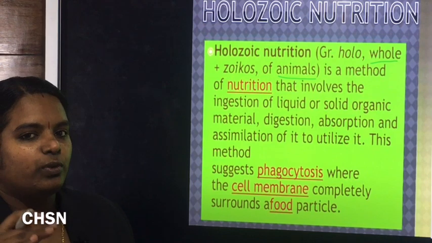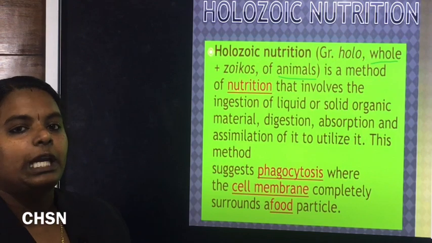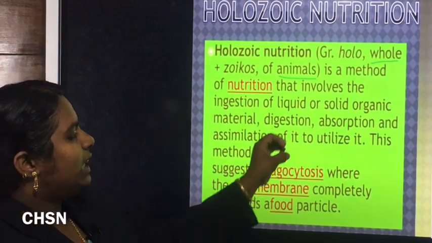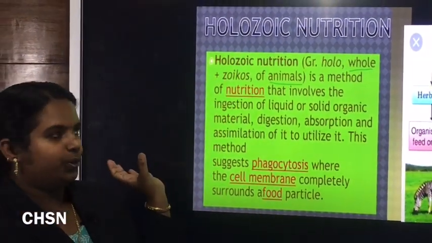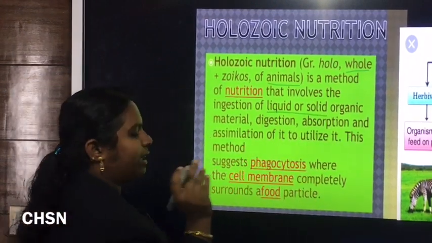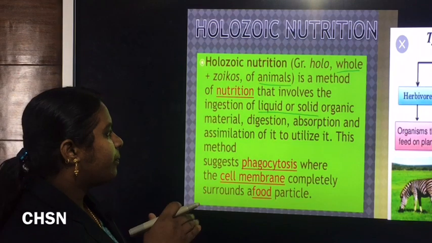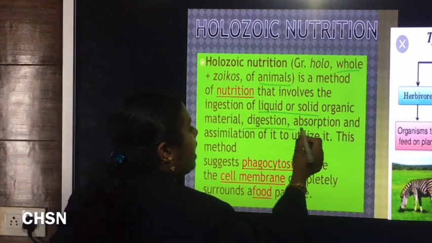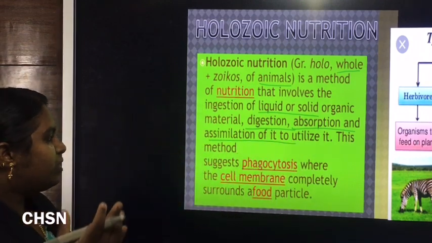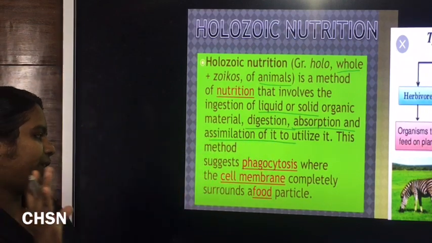Then further its absorption process by different body cells. Then later the assimilation process, that means its utilization by different body cells or tissues. Then later the egestion process. All these processes together are part of holozoic nutrition. So it involves the ingestion of liquid or solid food material, then digestion, absorption and assimilation. Assimilation means its utilization. This type of nutrition is known as holozoic nutrition.